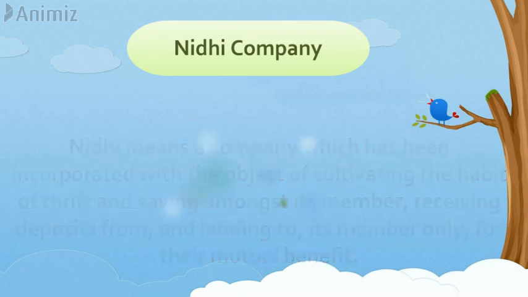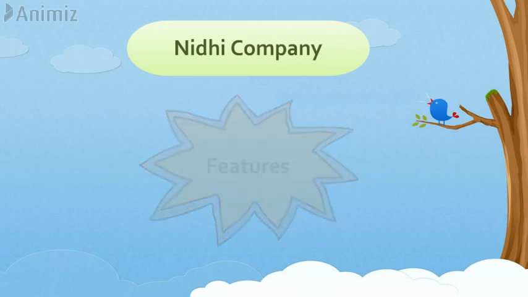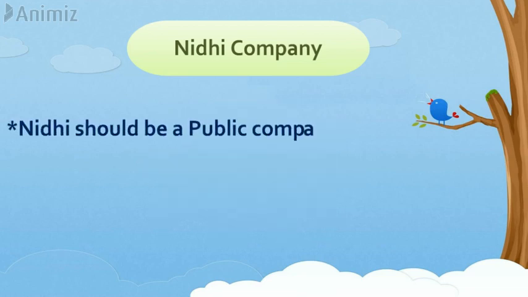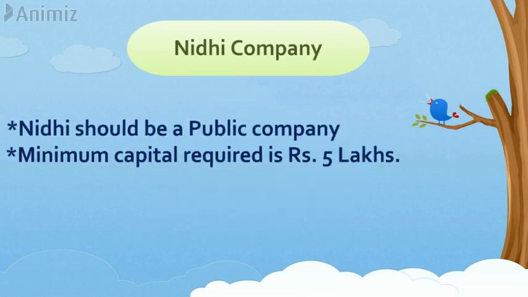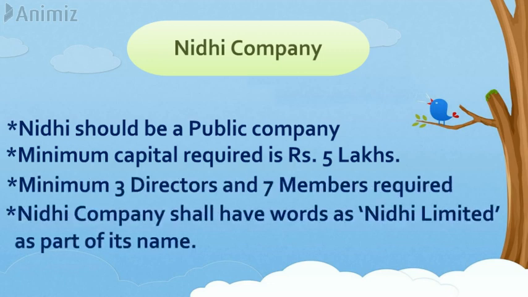Now let's focus on some features of Nidhi Company. It should be a public company. Public companies are allowed to accept deposit from its members. Minimum 5 lakhs capital. For incorporating a Nidhi company, minimum capital of rupees 5 lakh is required. Minimum 3 directors and 7 members are required to start a Nidhi Company. Nidhi Company shall have the words Nidhi Limited as part of its name.